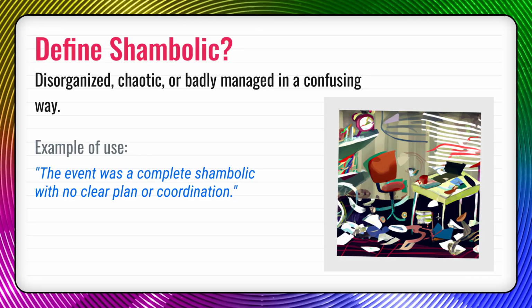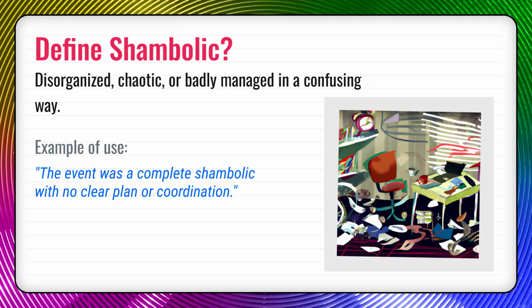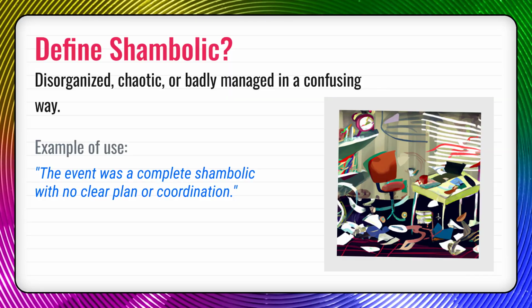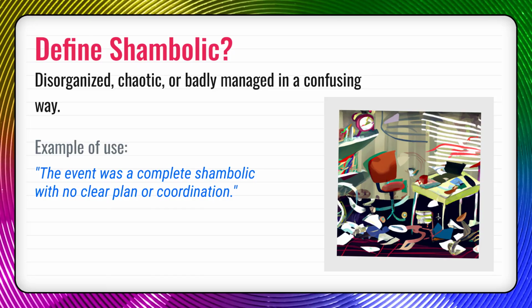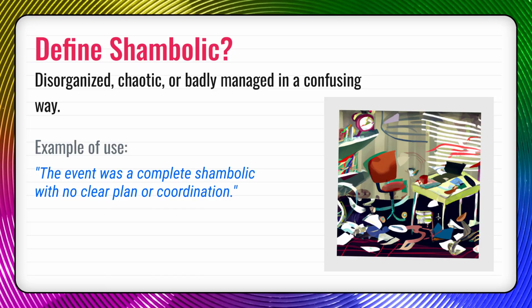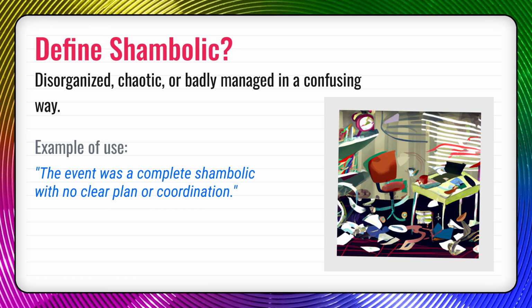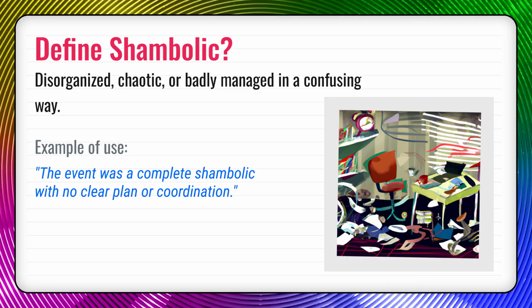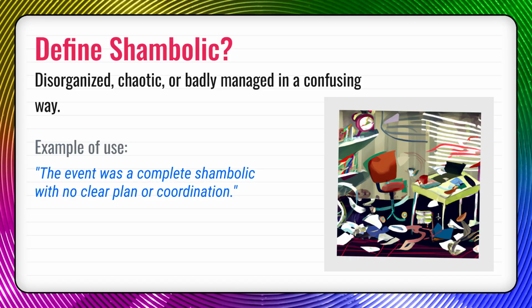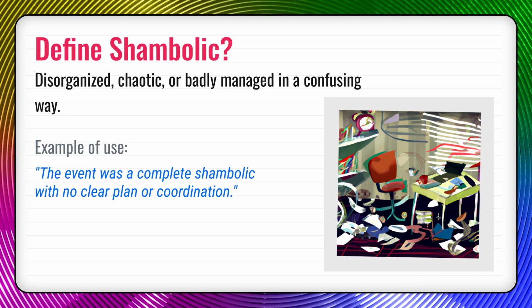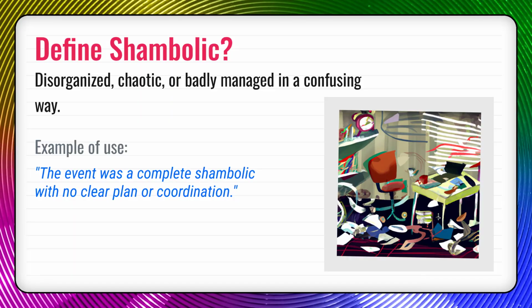Now let's talk about where this word comes from. Origin stories can be fascinating. Shambolic traces back to around 1940, possibly from British slang meaning disorderly or chaotic. Over time, it's been used by British speakers to describe anything confusing or out of order. The word has carried through history and still shows up today in surprising ways.